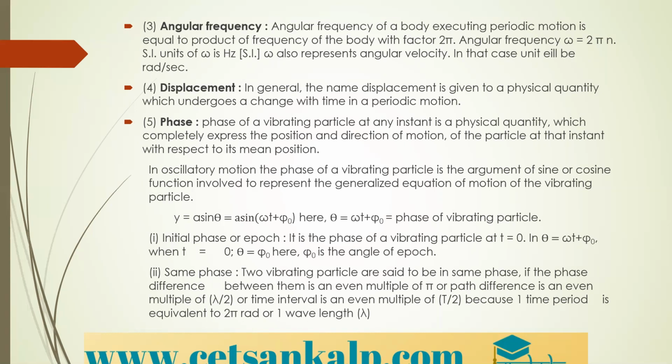So in that case, if it is angular velocity, its unit will be radian per second. If omega is frequency, then it is hertz. If it is angular velocity, then the unit is radian per second. So what is displacement? In general, the name displacement is given to a physical quantity which undergoes a change with time in a periodic motion. Here, if the motion is changing with respect to time, that is displacement. So in periodic motion, we define displacements in these terms.